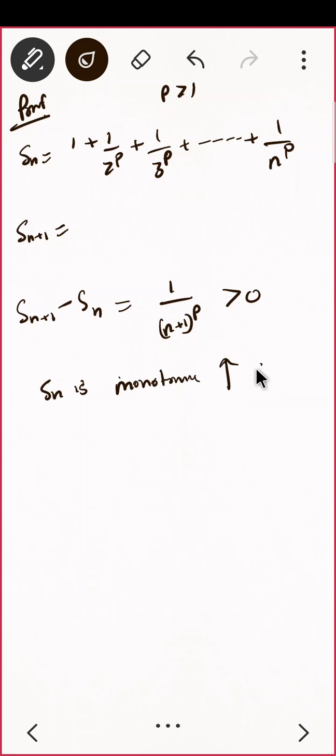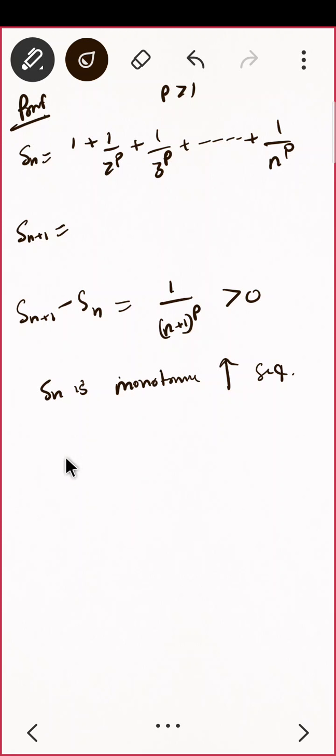Increasing sequence. Okay, so if you have a monotonic increasing sequence, we are supposed to prove this Sn is convergent. What else do we have to prove? We have to prove it is bounded, by the monotone convergence theorem. Do you agree? Yeah, perfect, good. So see what I'm supposed to do. I'm going to prove this.